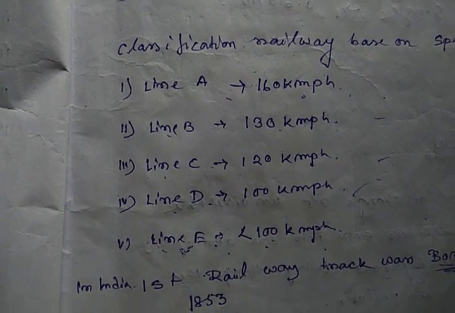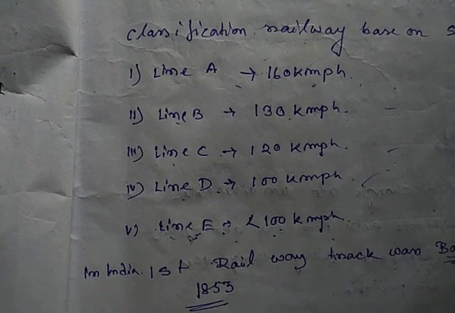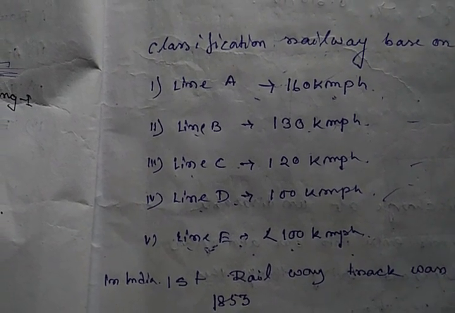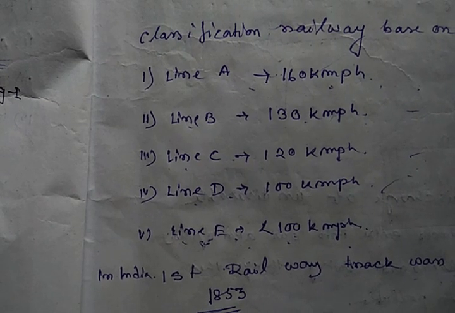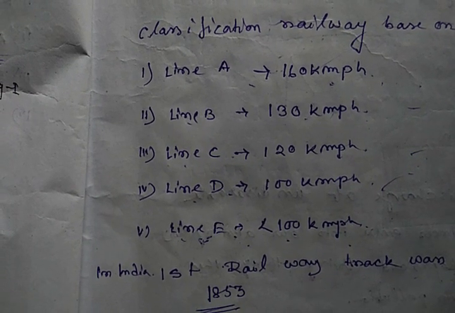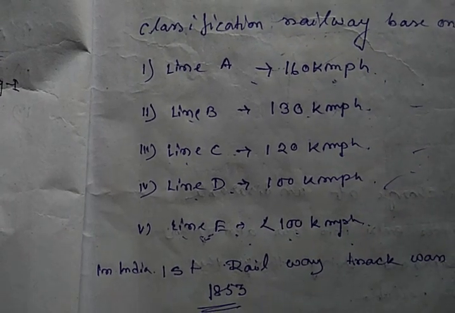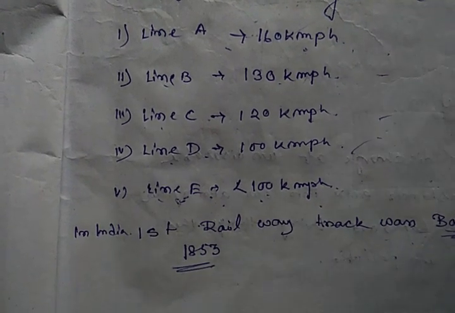If the speed is 120 kilometer per hour, then we will call it C line. If the speed is 100 kilometer per hour, we will call it D line. And if the speed is less than 100 kilometer per hour, then we will call it E line.